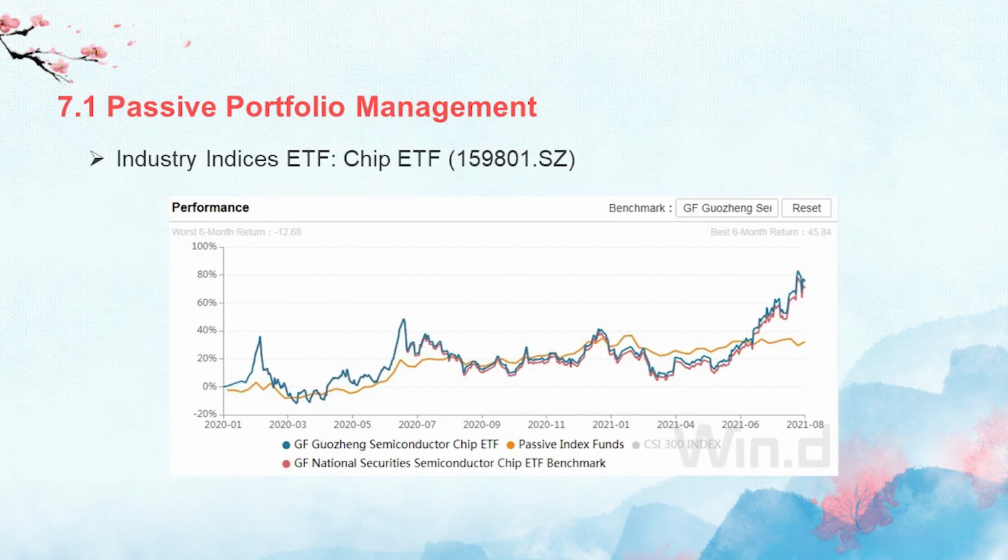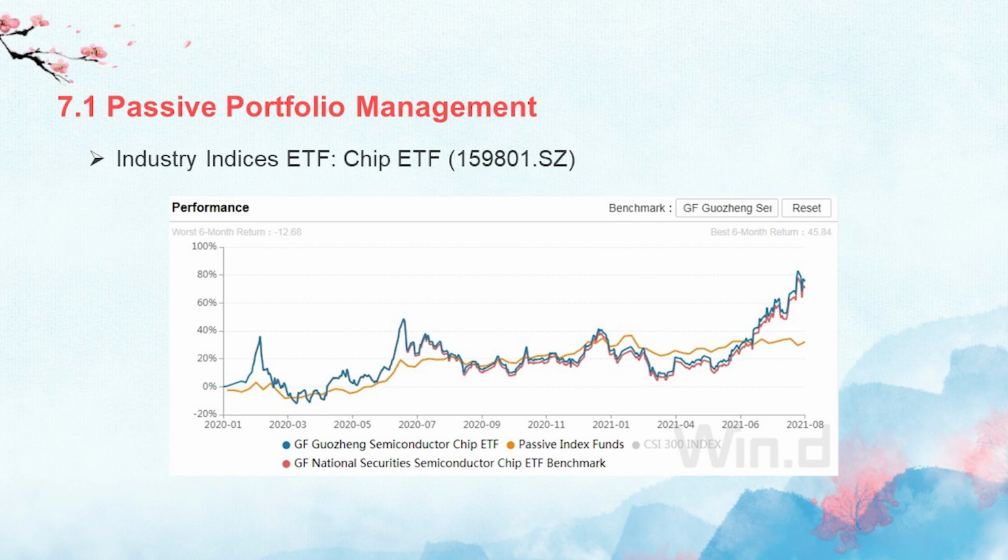That's the second example ETF. I downloaded this information from the Wind database. This is the industry index ETF. This ETF is separated based on different industries, like sectors, as I mentioned before, the sector ETF. We choose one of the hot topics recently, the chip ETF. This chip ETF earned lots of money in the first half of this year. So let's have a look at this graph.